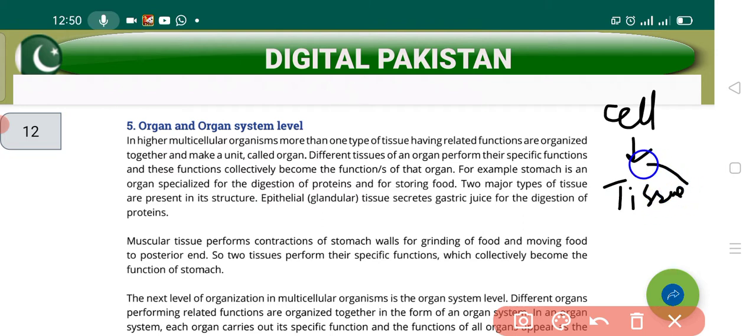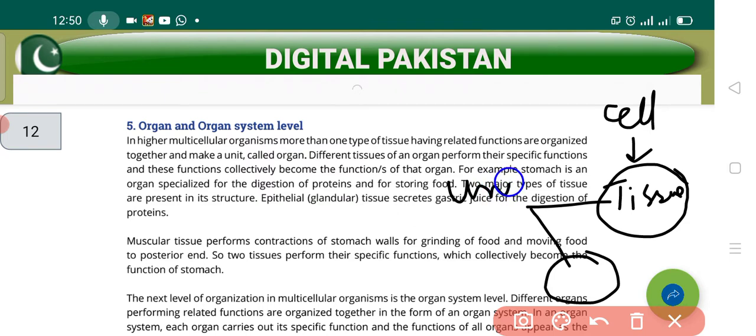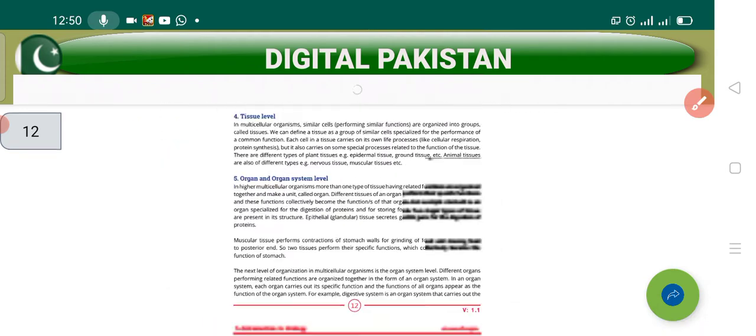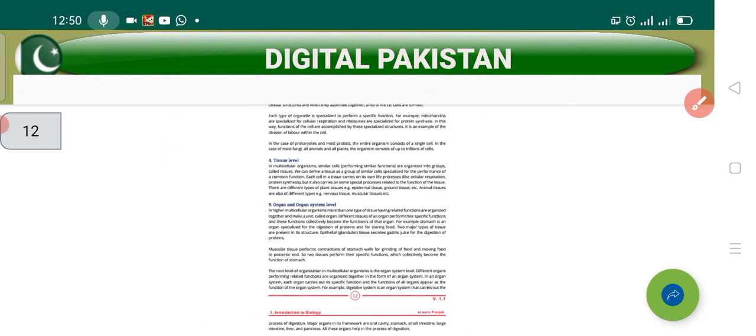Different tissues working together as one unit form an organ. What is that, students? Let me explain it in detail. Look here, listen to me. It is just like that.